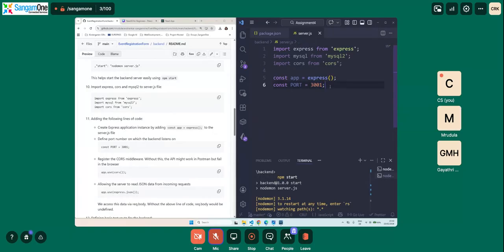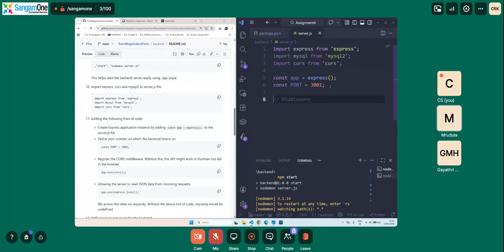So now we need to have something called middleware. This is where we make use of CORS. As I told you, CORS is the technology that we will be using in order to allow the front end and the back end to talk to each other.